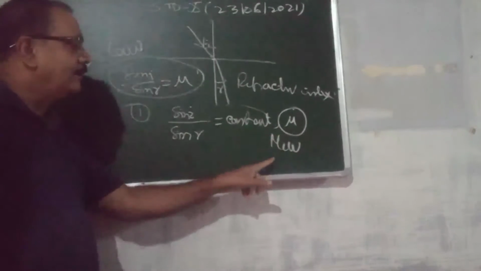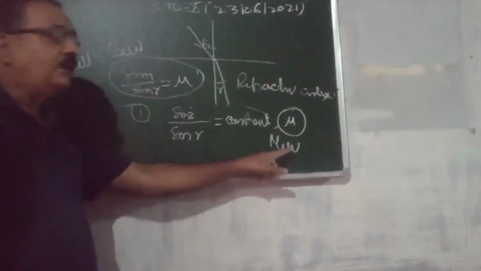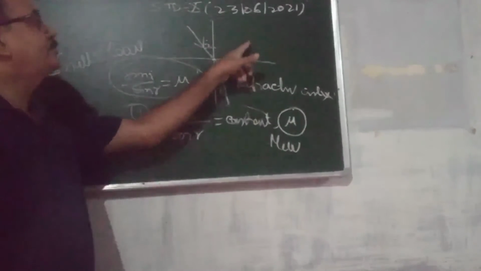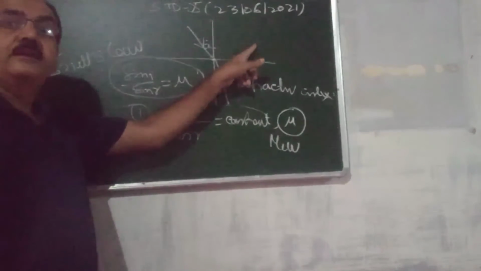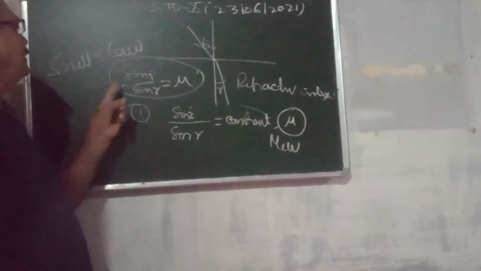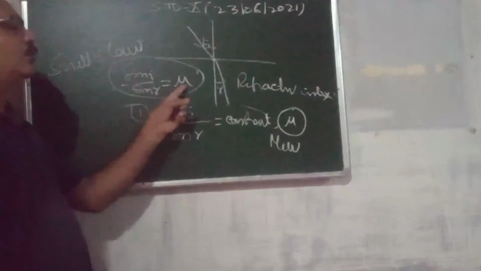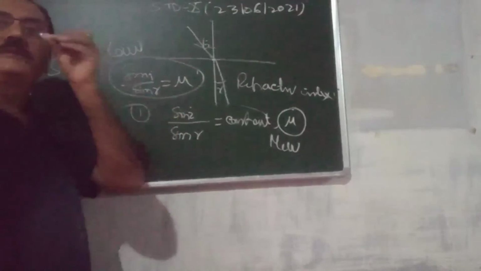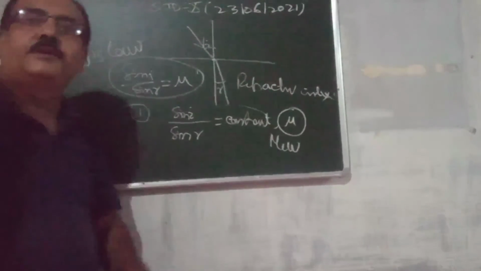This mu is known as refractive index with respect to air. From where is the ray coming? Air. So with respect to air, and sin I by sin R is equal to mu. Together it is known as Snell's law. So these are the two laws of refraction.